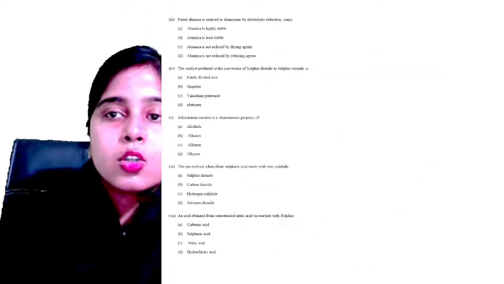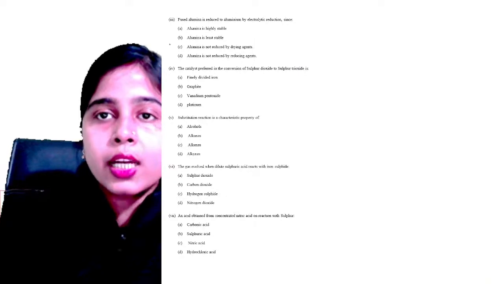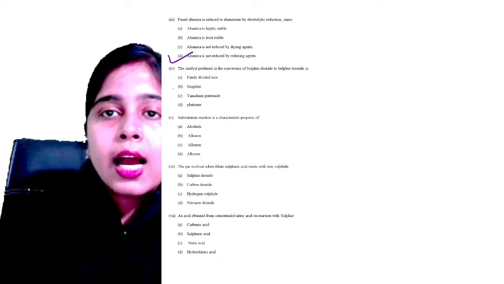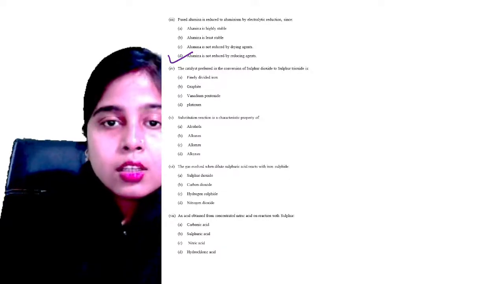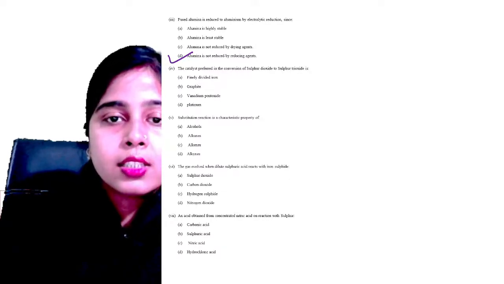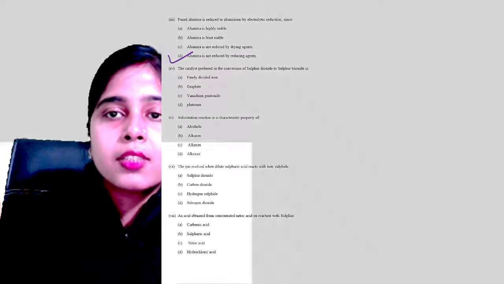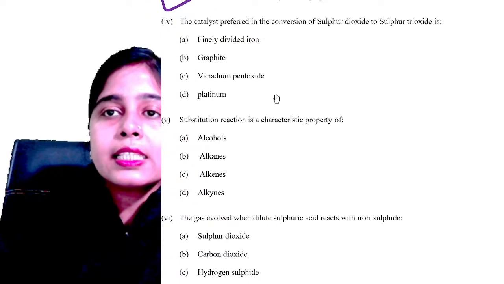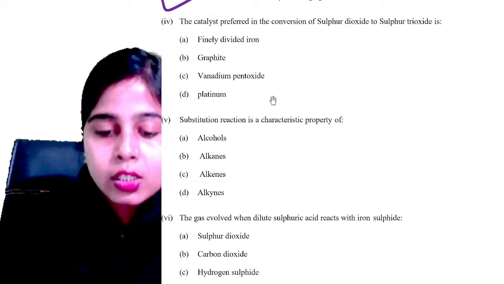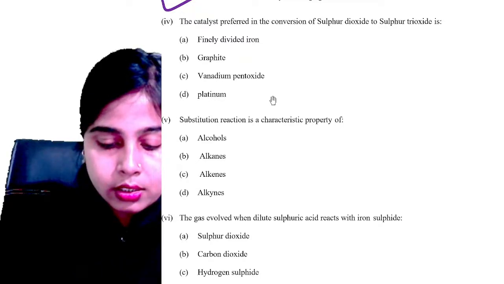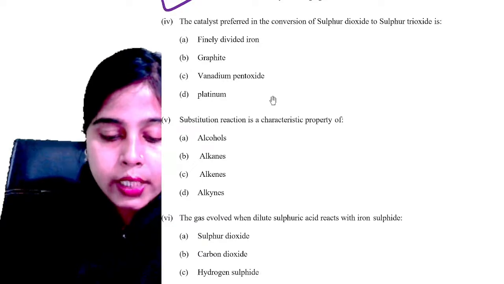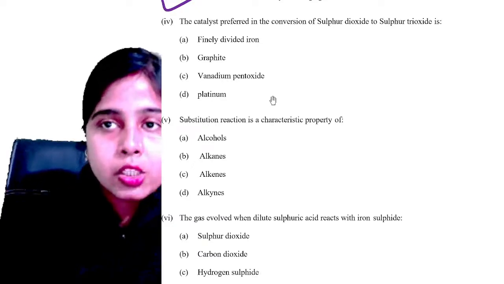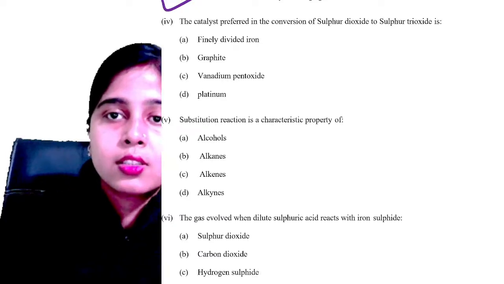Okay. So let's go back to our question which we were discussing. So here it will be option number D. And here option number, okay. So let's try to answer this question, everyone. All of you please try to answer it. The catalyst preferred in the conversion of sulfur dioxide to sulfur trioxide. Okay, KY Ultimate, I will come to your question. First let me finish these questions over here.